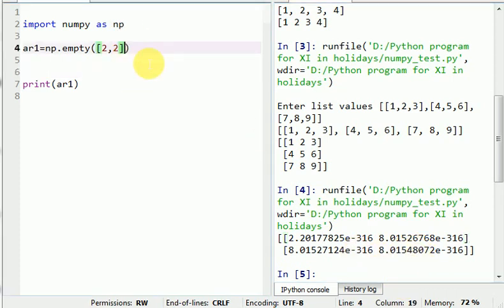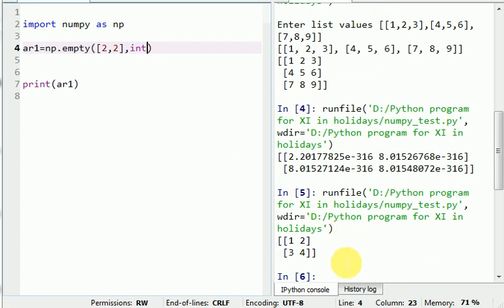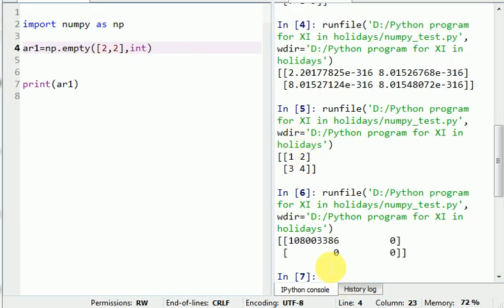Now if you want to give a specific data type, then you can give here, like I am giving int. I want the integer type 2 by 2 values. Now run this. Now that will generate automatically. Next time I am running this, it gives other values, so we can't force that. That's the garbage type of values.